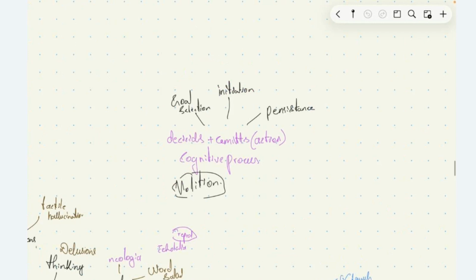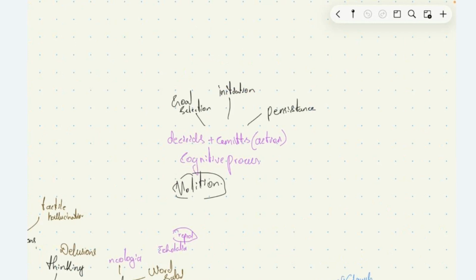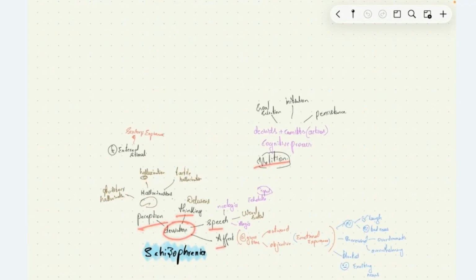Then we have volition. Volition is a cognitive process where a person decides and commits to an action. For example, a medical student sets a goal that he has to crack NEET PG in the next 1 year. Then he takes action, initiating actions like watching Marrow videos, doing regular MCQs, and he persists in spite of life stressors like love failure. He persists even after having the stressors. This is called volition. So any deviation in perception, thinking, speech, affect, and volition is considered schizophrenia.